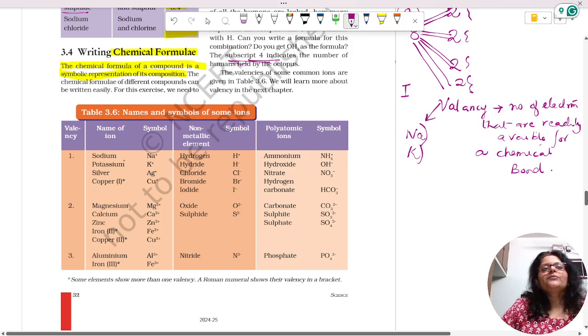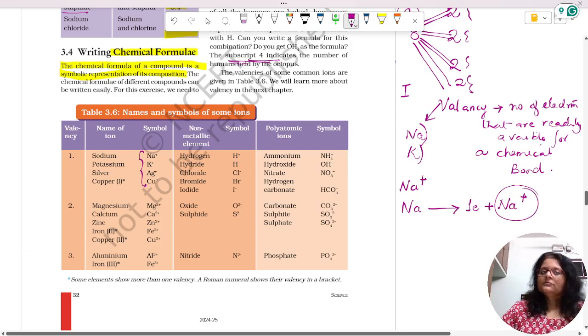So in the case of potassium, sodium, silver and copper 1, the symbols of the ions are given here first. It is Na+, K+, Ag+ and Cu+. Na+ means the sodium atom has given out one electron to form a positive ion.